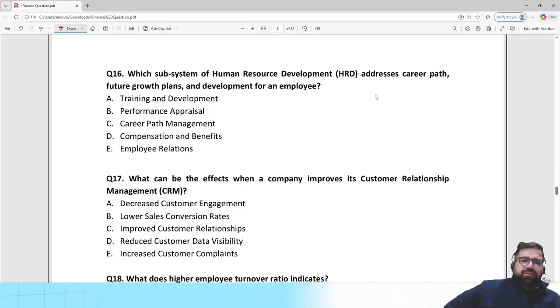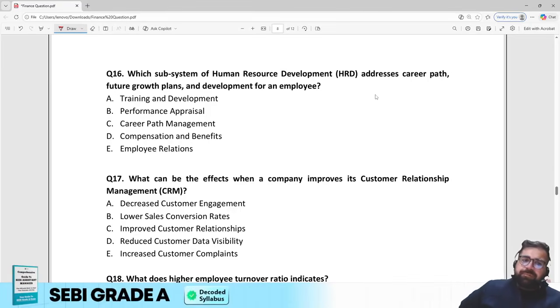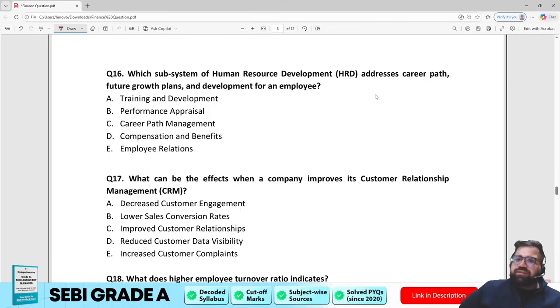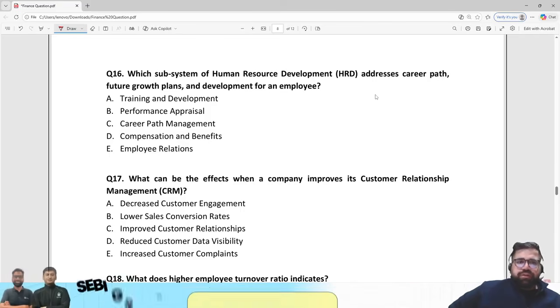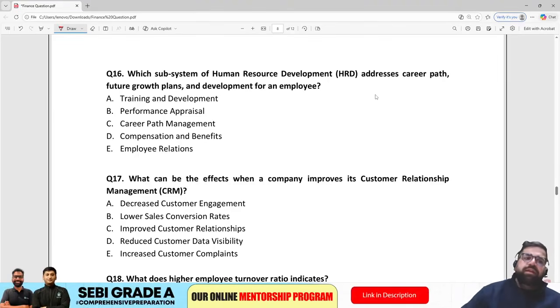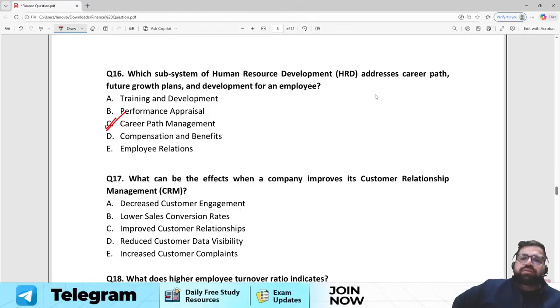Training and development, performance appraisal, career path management, compensation and employee relations. Which subsystem of HRD addresses career path, future growth plans and development of an employee? The correct answer will be career path management, because in this you will do all the stuff which is needed to develop a good career path.